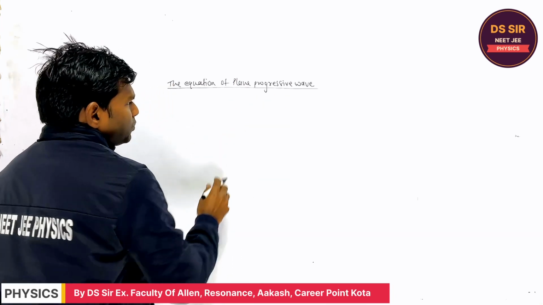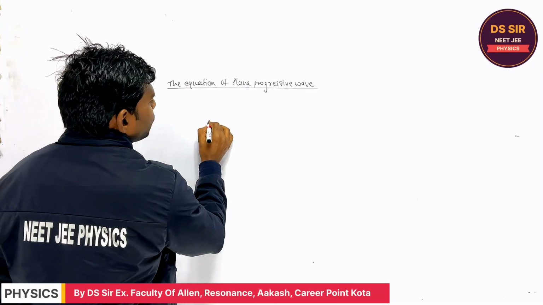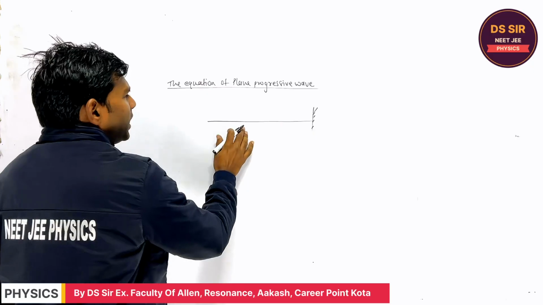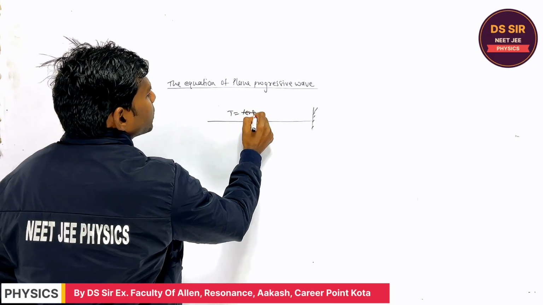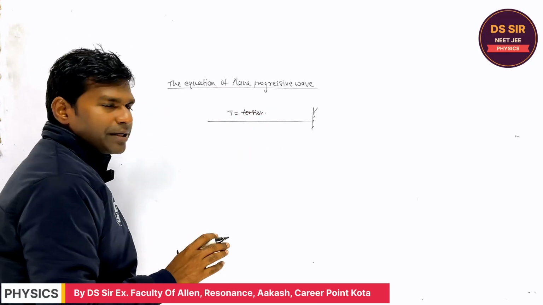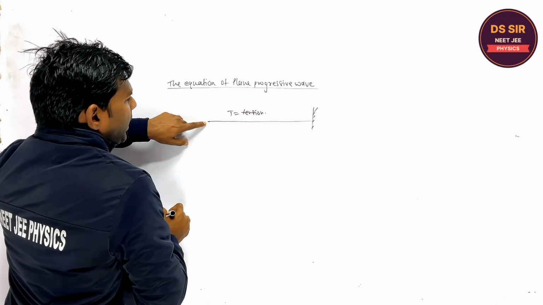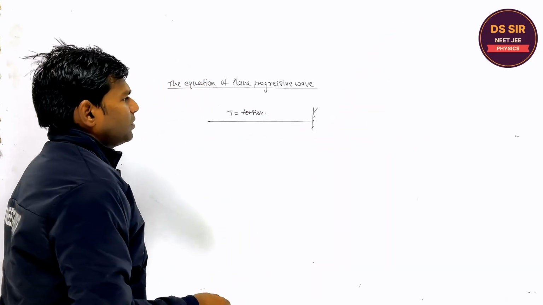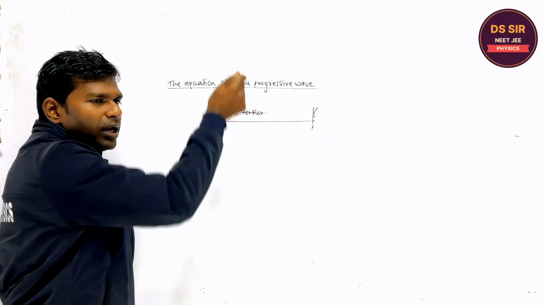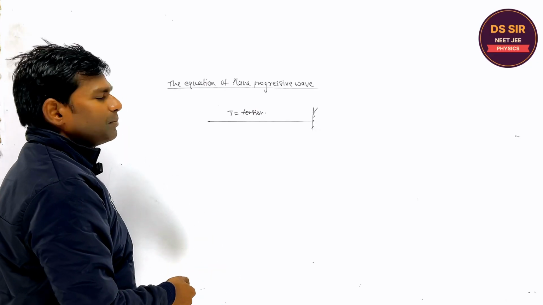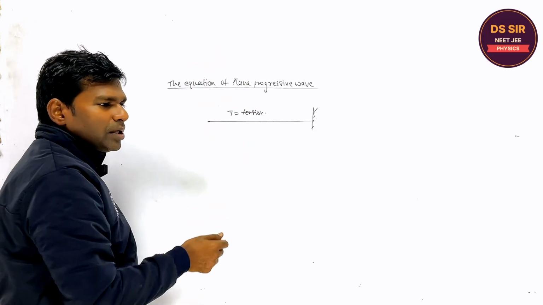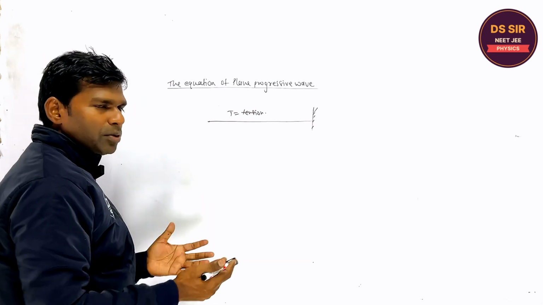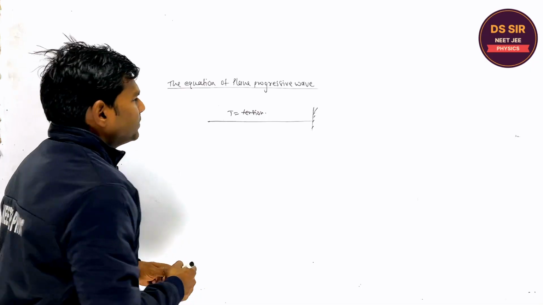To understand this, suppose there is a string. This is the string, right? It is connected to somewhere and the tension in the string is T. This is under tension T, right? And this is the end point. This is fixed, you can assume, or you may assume this is a long string. When you move it up and down, what will happen? When you move up and down, a number of train pulses will be produced, which form the wave, right?